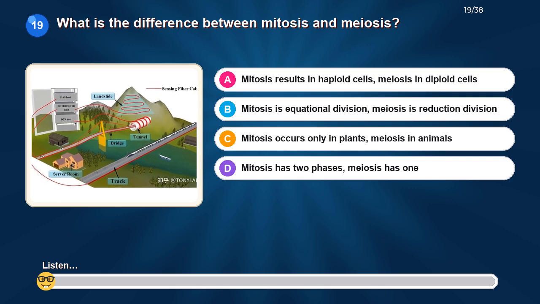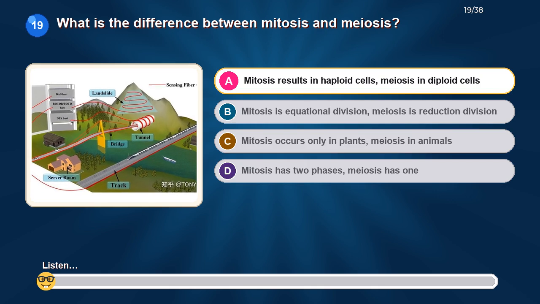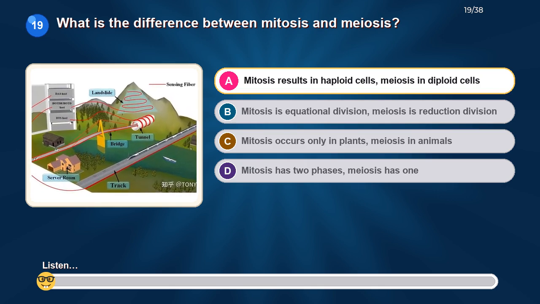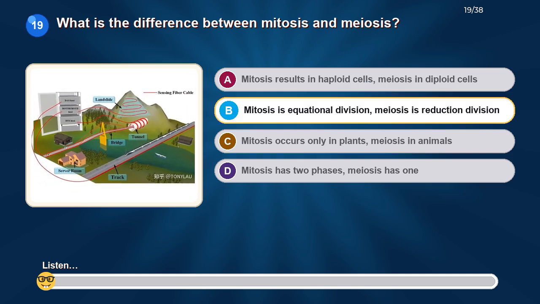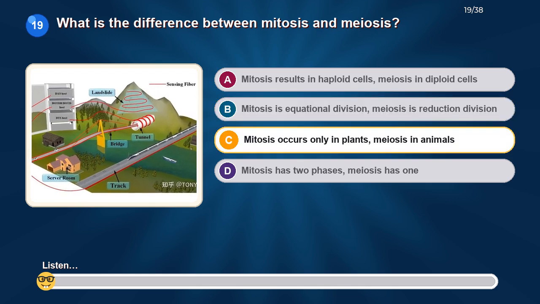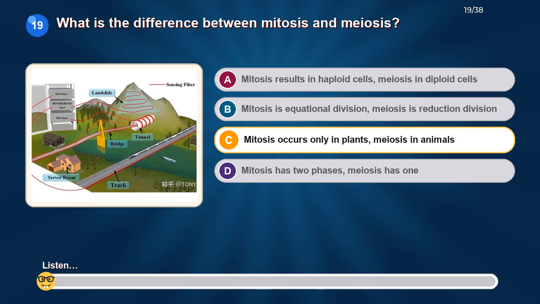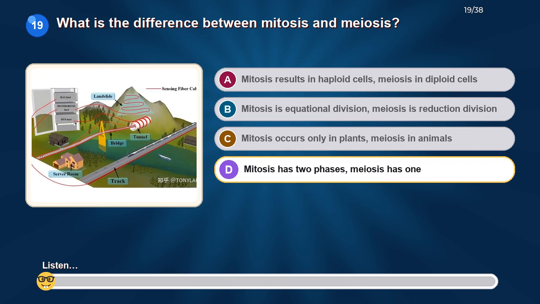What is the difference between mitosis and meiosis? Option A, mitosis results in haploid cells, meiosis in diploid cells. Option B, mitosis is equational division, meiosis is reduction division. Option C, mitosis occurs only in plants, meiosis in animals. Option D, mitosis has 2 phases, meiosis has 1.